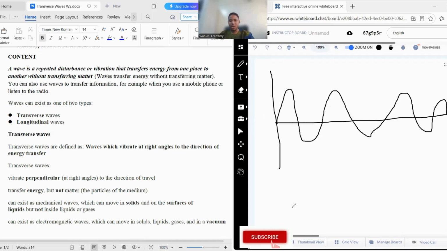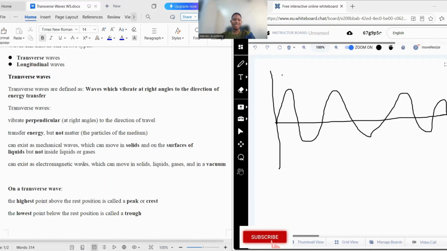But with a longitudinal wave, this is how a longitudinal wave is being transferred. It's transferred through compression and expansion. But in a transverse wave, it's transferred through the direction of the wave itself. So with that, transverse waves vibrate perpendicular, at the right angle, to the direction of travel, while they transfer energy without matter. And this exists in mechanical waves, and these really occur in solids and the surface of liquids, but not inside liquid or gas.